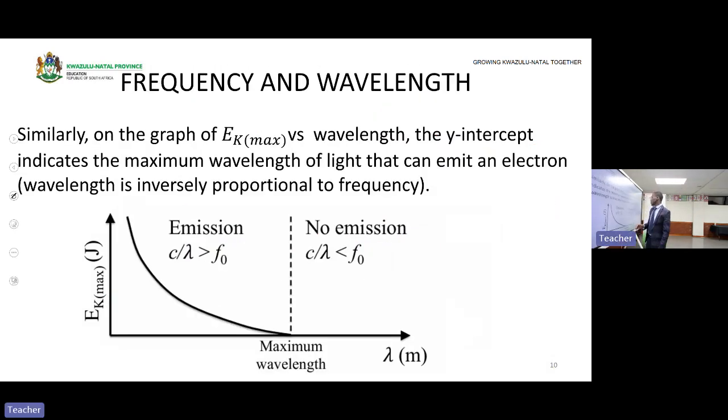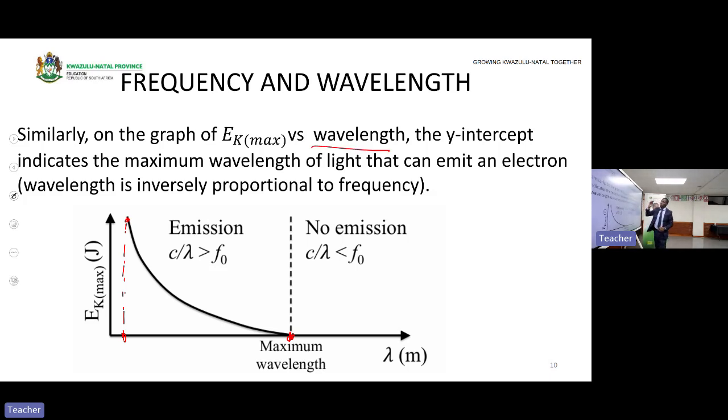Okay, then let's look at the graph whereby you are given now the wavelength, not the frequency. As you all know, the wavelength is inversely proportional to the frequency. This means here, this is a higher wavelength, then this is the maximum wavelength, this is the lowest possible wavelength. This is the highest wavelength. So we are going to look at the graph of EK max versus wavelength.